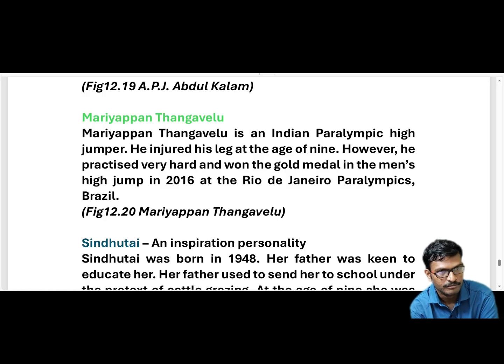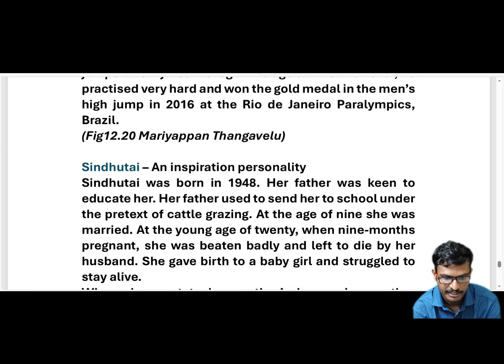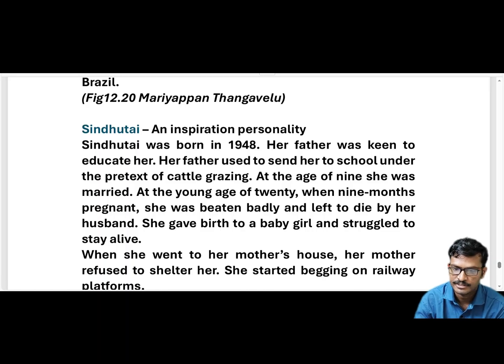So Mariyappan Thangavelu is a high jumper in Paralympics, though he suffered a leg injury at the age of 9. He got injured in his leg, but he has achieved his goal. In 2016 at the Rio de Janeiro Paralympics, Brazil, he got the gold medal in the high jump. So he achieved it. And Sindhu Tai is another famous personality.